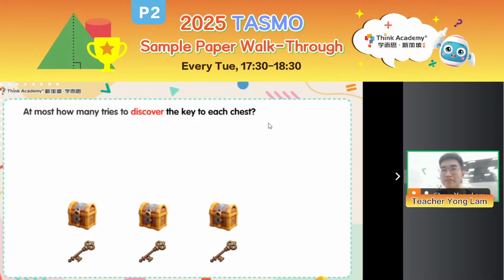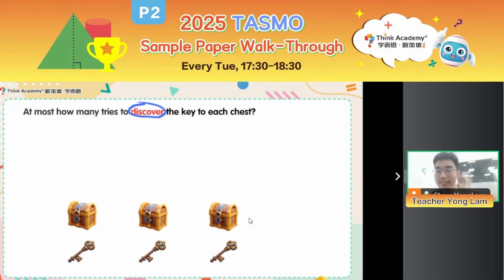Hey, this slide is super familiar. I have taught you something like this in sample paper 1, right? But when you see this in sample paper 4, some students will still get confused. So let me just highlight the important word here, right? The important word here is discover.